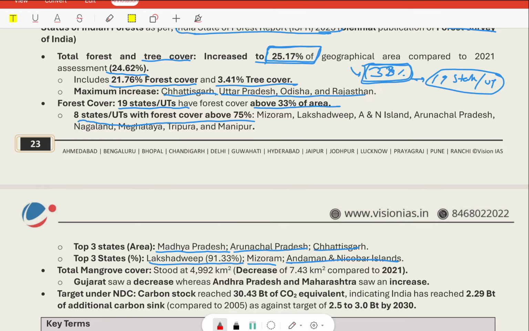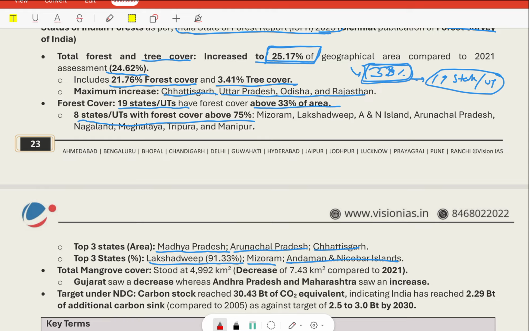There was a target under the NDC, that is the nationally determined contribution. Carbon stock reached 30.43 billion ton of CO2 equivalent, indicating India has reached 2.29 billion ton of additional carbon sink compared to 2005, as against the target of 2.5 to 3.5 billion ton by 2030.